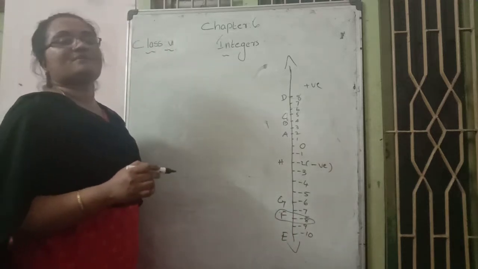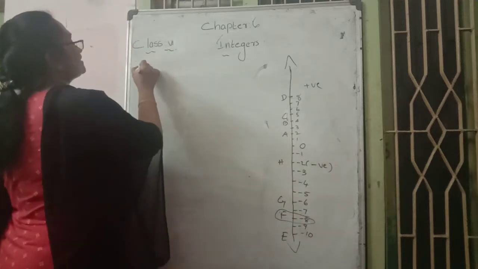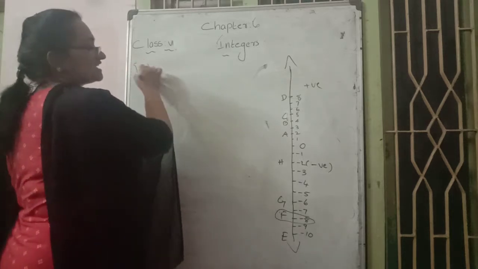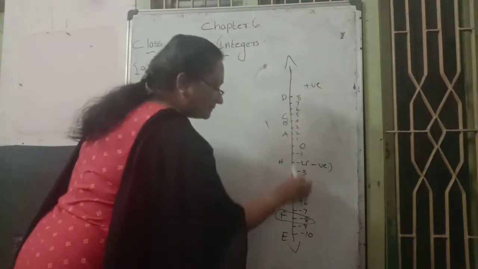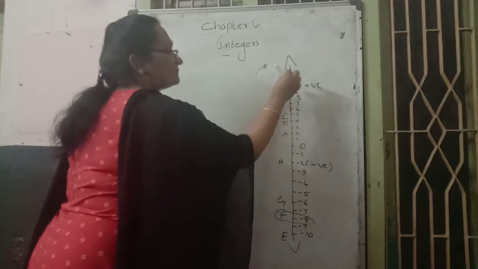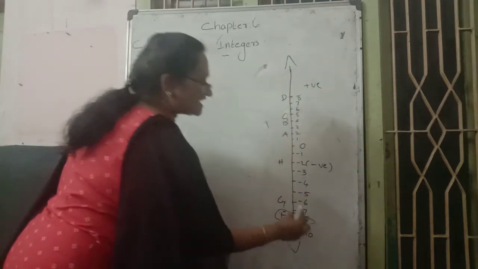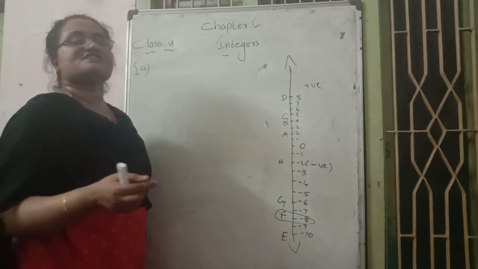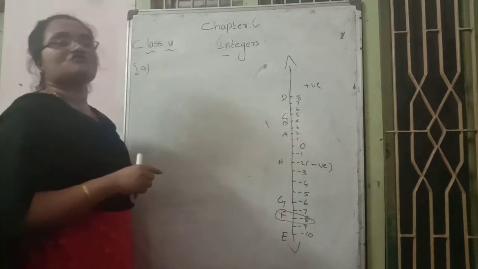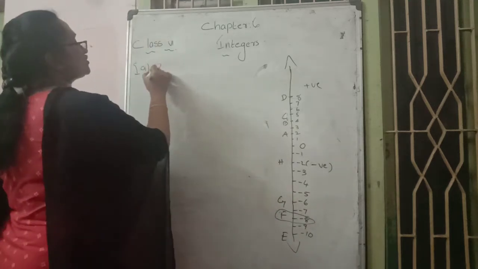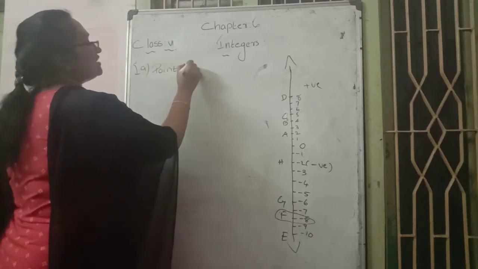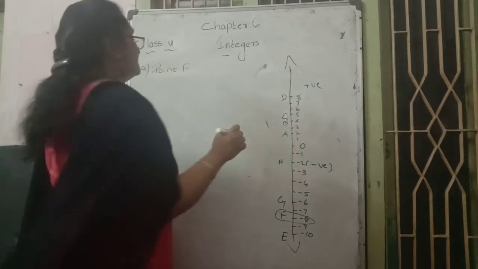Point F represents -8. So in this number line, point D represents +8. What about -8? -8 represents which point? F point. So we can write point F represents -8.